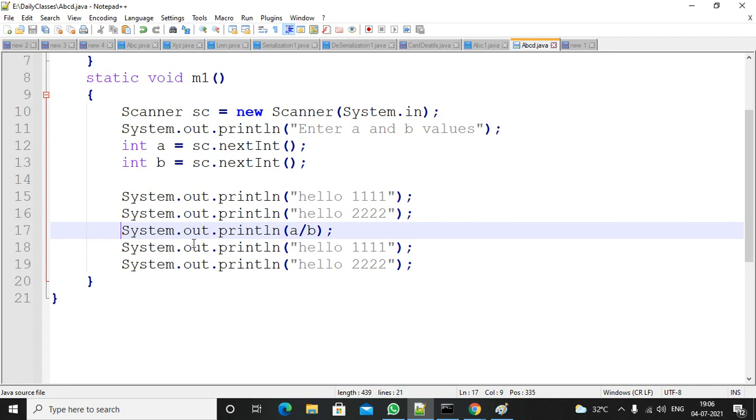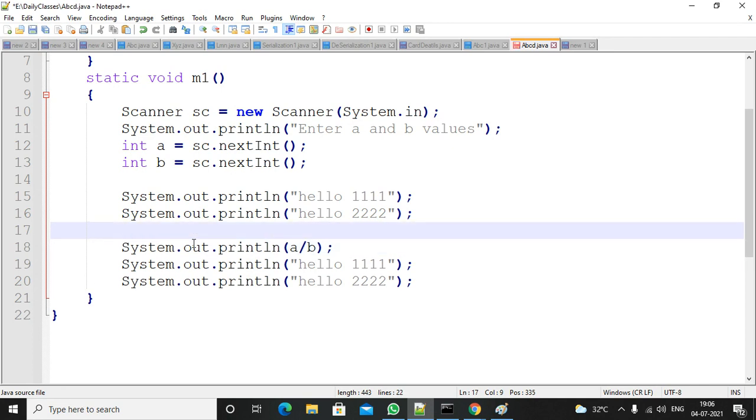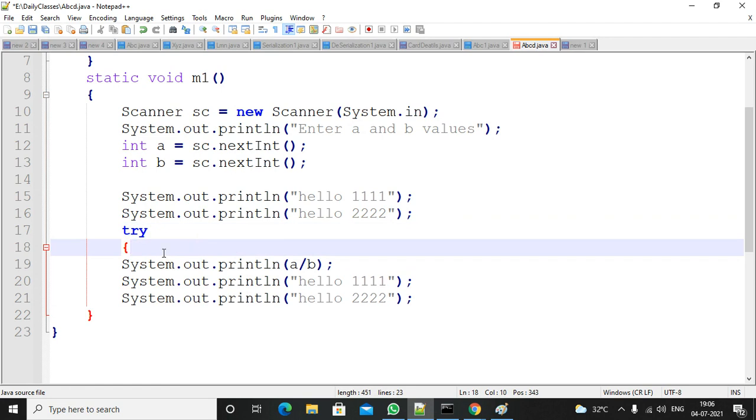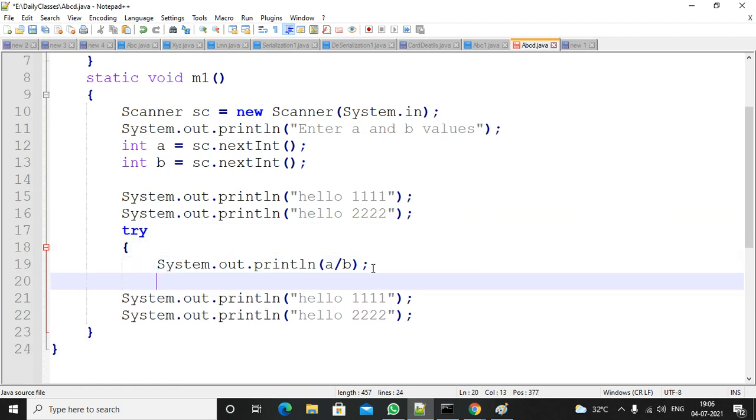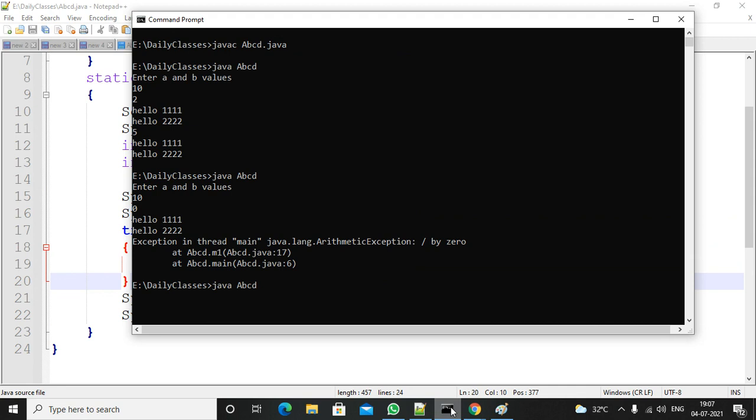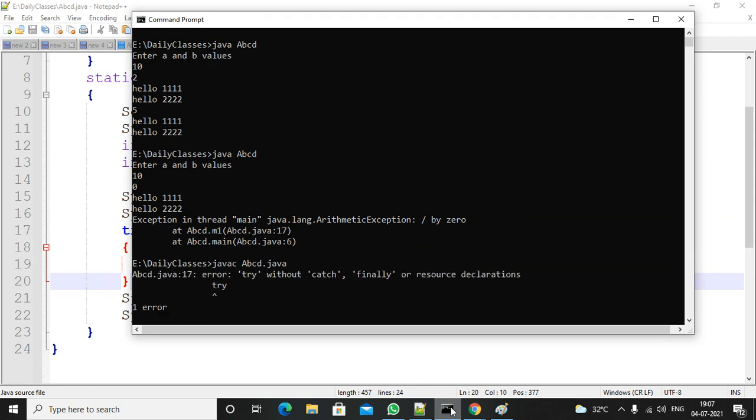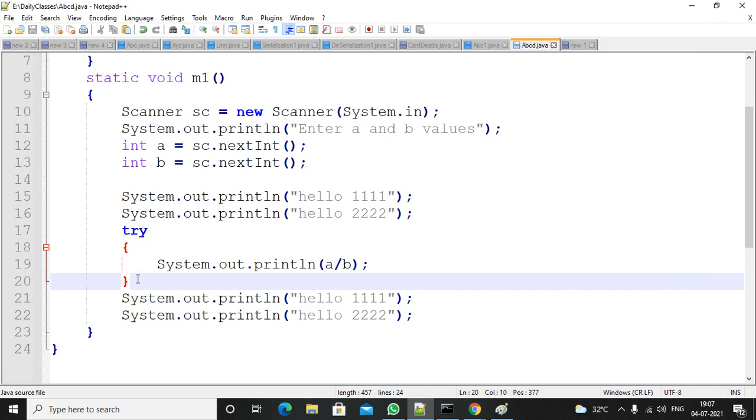So how to handle the exception? By using try catch blocks. I'm writing try block, open brace, close brace. If you use only the try block, it will throw a compile time error. See here, if a try block is there, you must add either a finally or catch block. It is throwing the error message "try without catch or finally". So I am writing a catch block here.